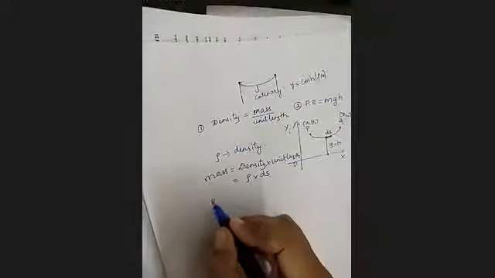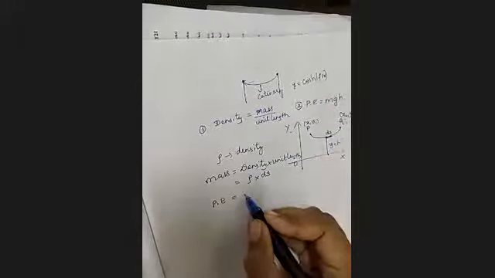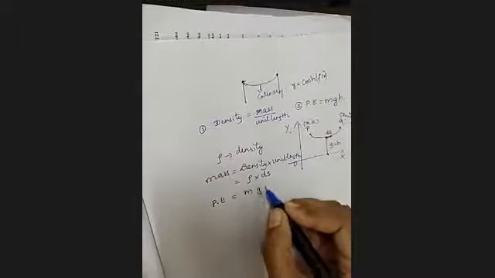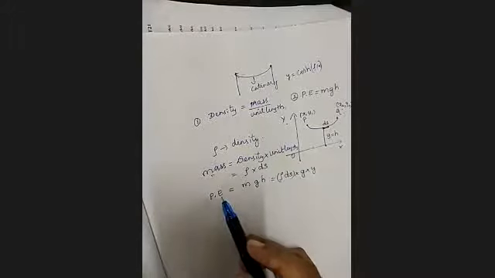Now here we'll just see what is the potential energy of the part of the cable. So potential energy of the part of the cable is nothing but, we know the formula, m into g into h. M is mass, and we have got mass as rho into ds. G we will keep as g only, the acceleration due to gravity. Now height is nothing but y. Correct? So this is the potential energy of a part of the cable.